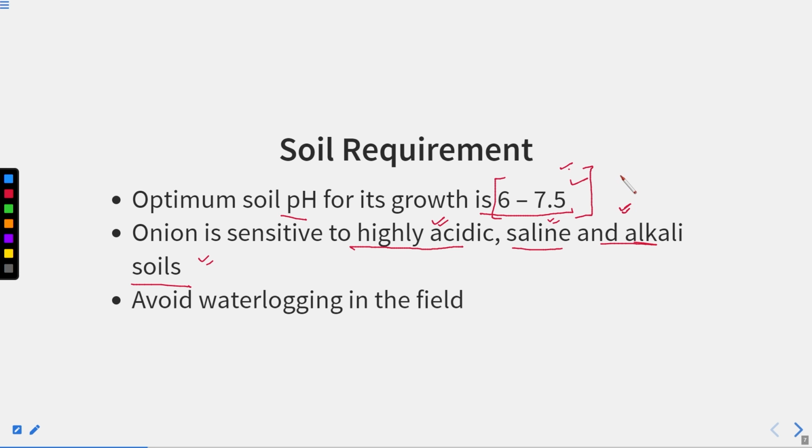Okay, now avoid water logging in the field. If there is water logging in the field, then that could harm the growth of the crop, right? So this should not be done. They require a lot of water, a lot of moisture, right? But that is present in the soil, not in waterlogged condition, right? So we must avoid the water logging condition in the field.